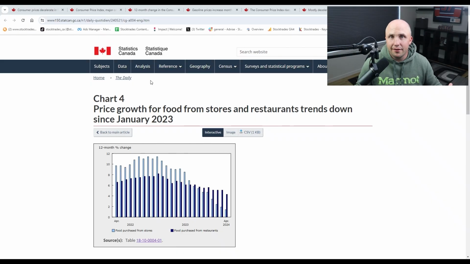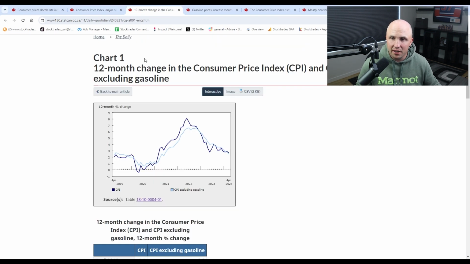So when we look to inflation as a whole, we can see that it is getting back to where it should be, but we certainly aren't there yet. We can see that year over year inflation, we're down to near the 3% mark, which is a crazy amount lower than the 8.1% annualized we hit in June 2022, which was an absolute disaster. Food prices were absolutely skyrocketing. Everything was skyrocketing, really. I believe I read a report that stated food is 25 to 27% more expensive today than it was in 2020.